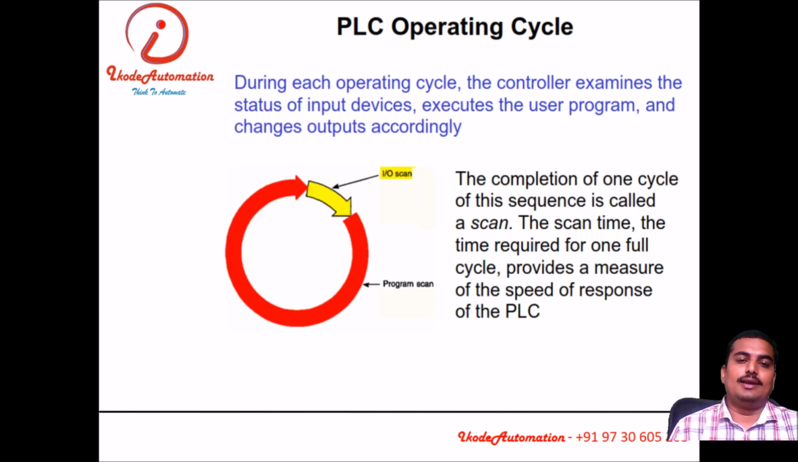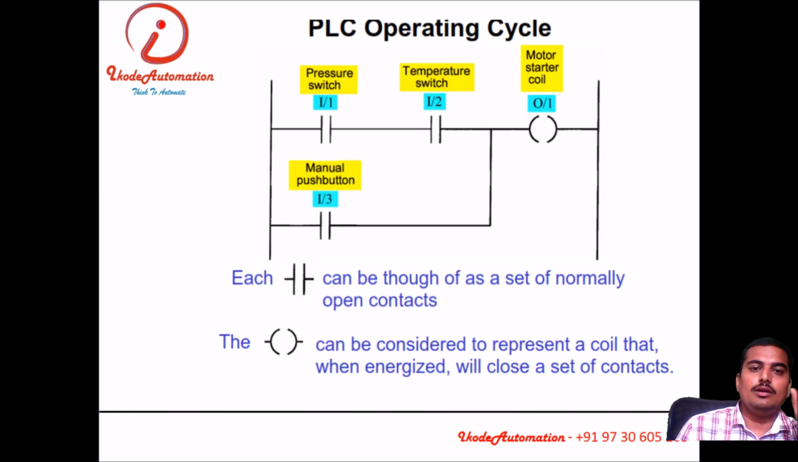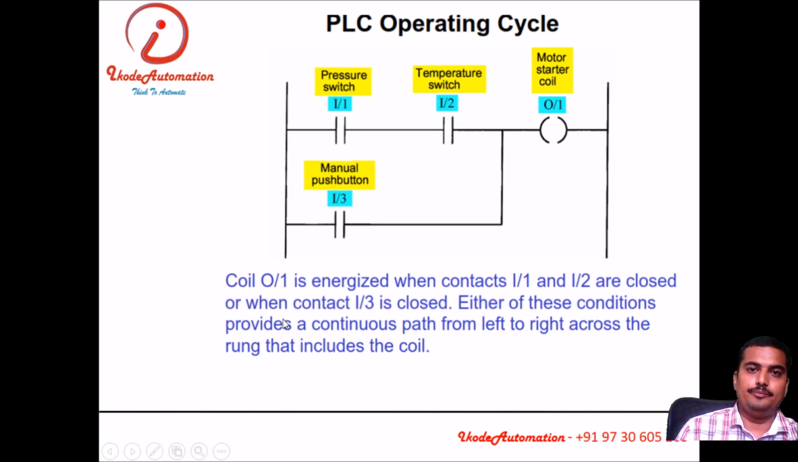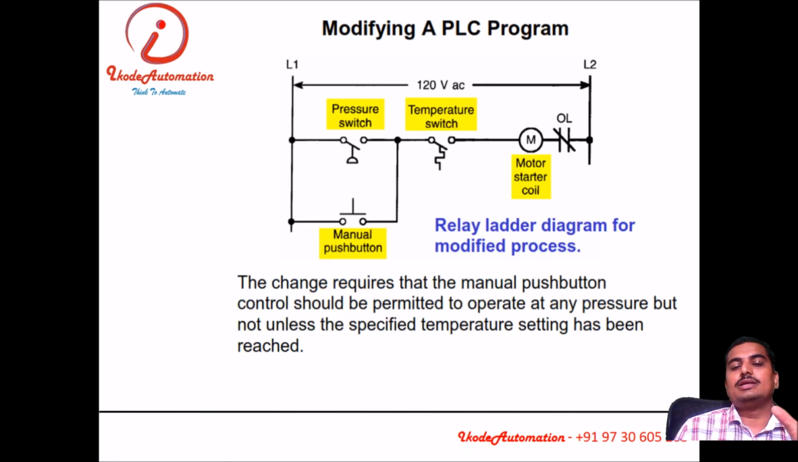PLC operation cycle, how PLC works. PLC has 2 operating cycles, one IO scan and a program scan. This is PLC, the instructions. This is NO instruction, this is OT instruction. We'll go in detail. Here, modification of that system.